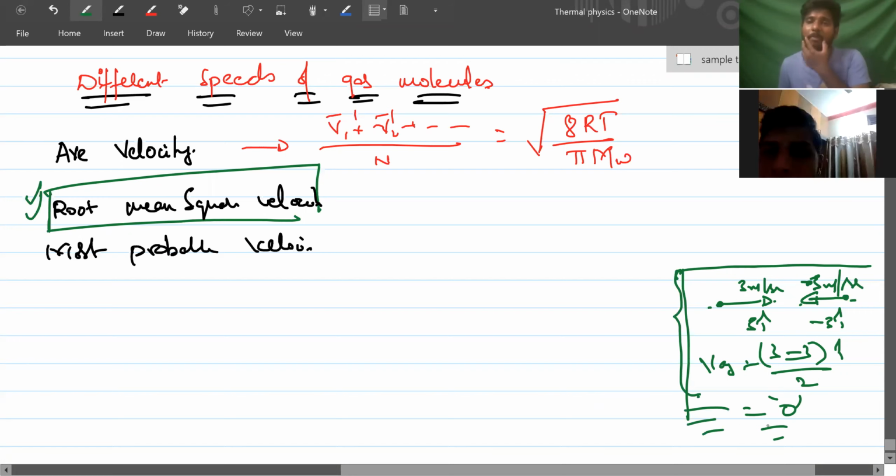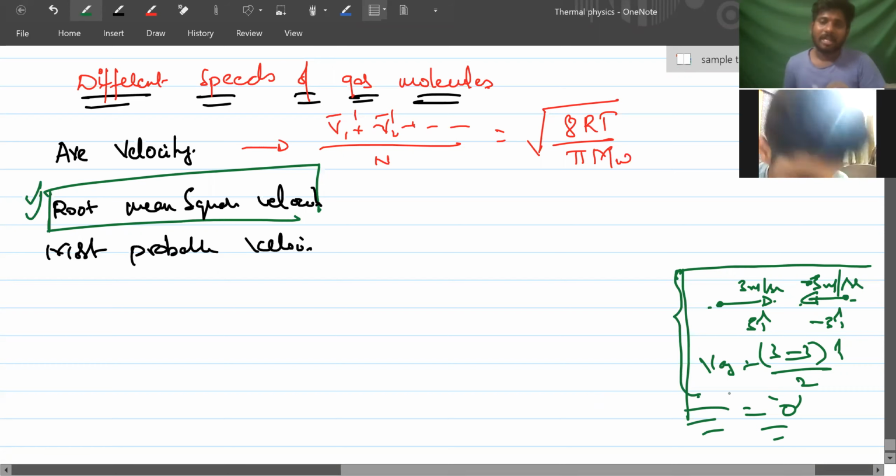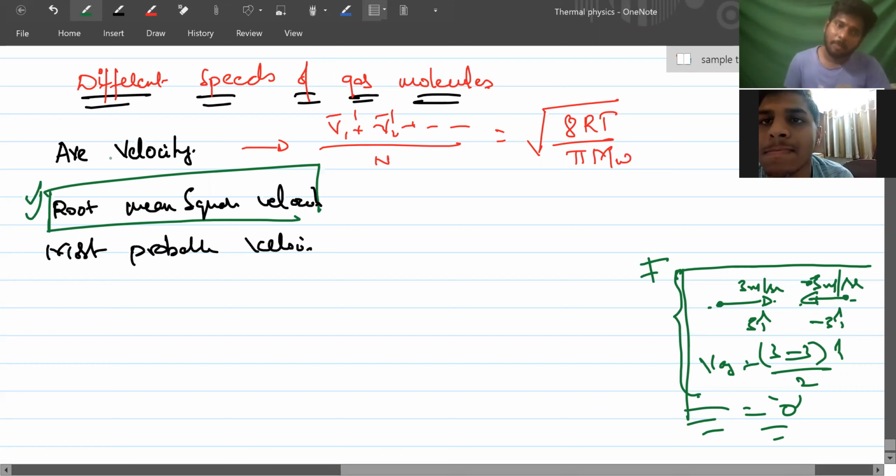This is not a proper representation, because it does not describe how the gas molecules actually move. That is why this velocity is designed, but we don't take it into consideration for a lot of our calculations.